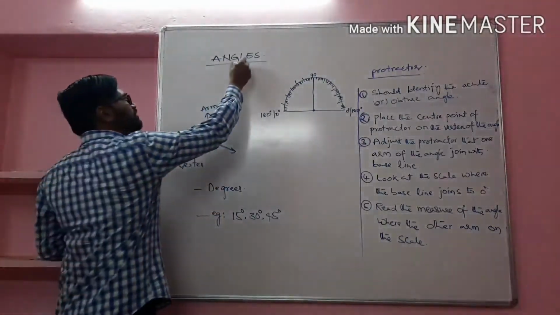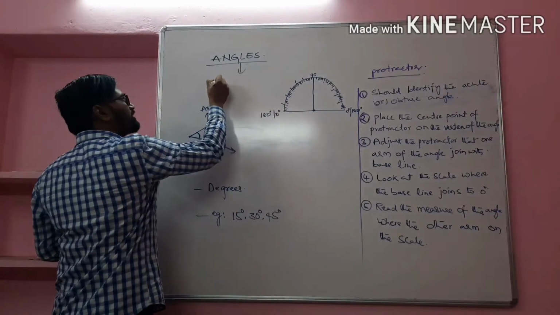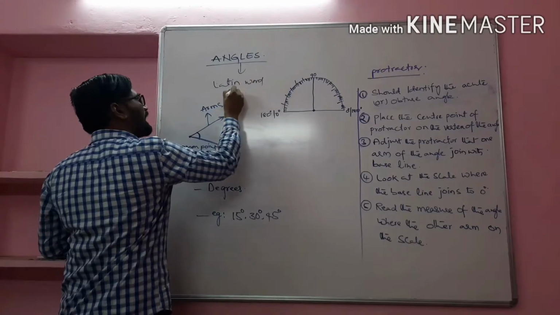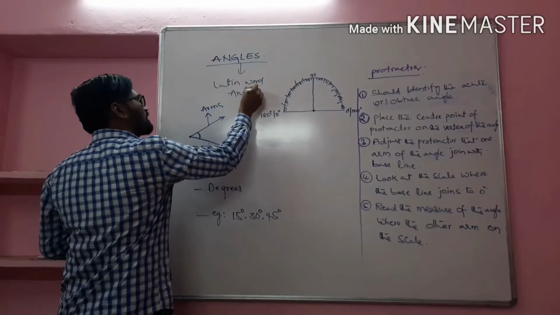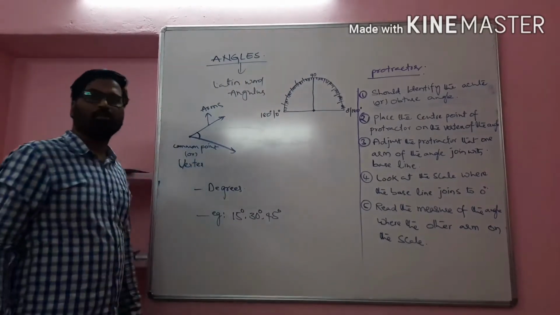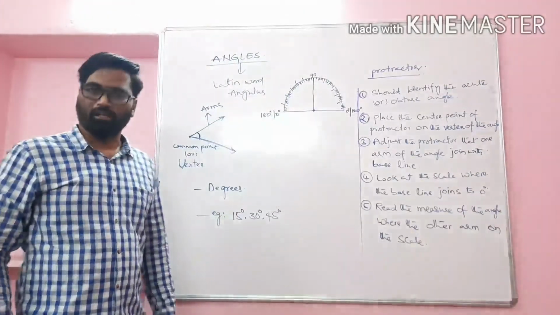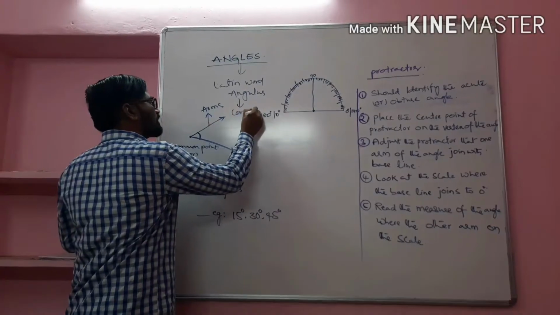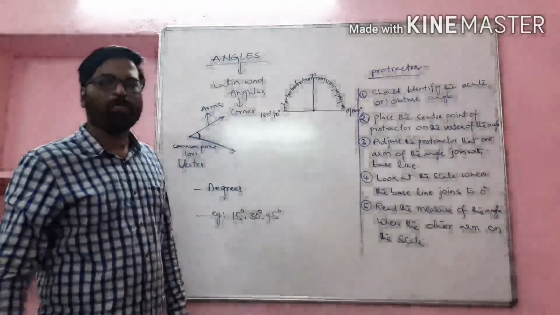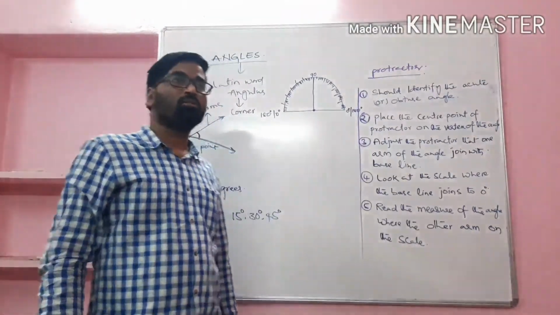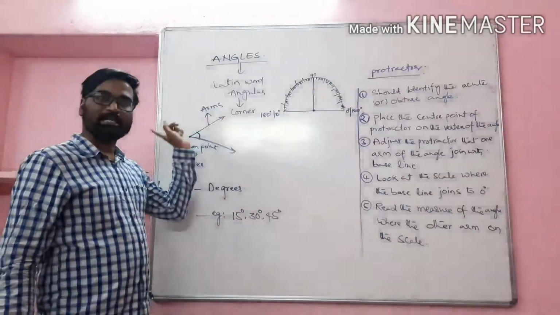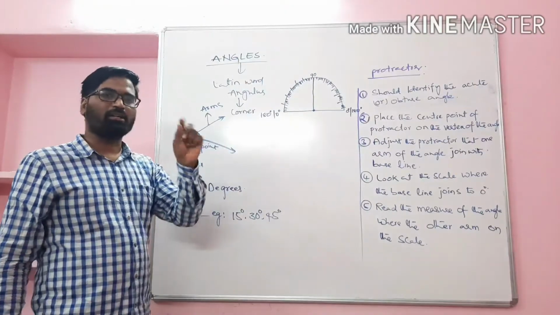So the word angle is derived from the Latin word angulus, which means corner. So we can understand that angles can be formed at corners.